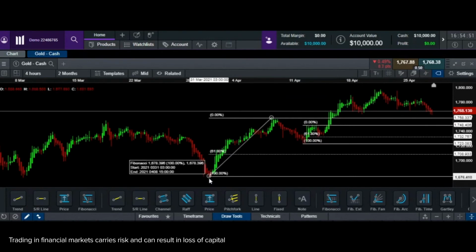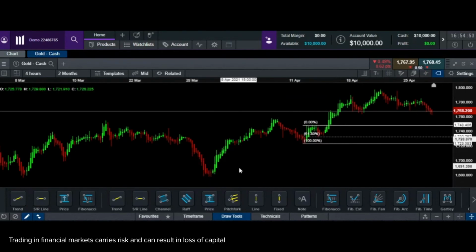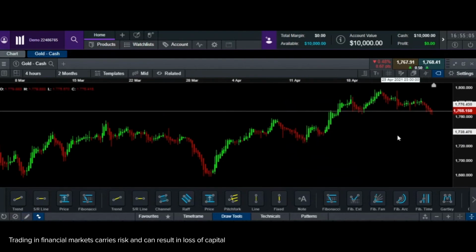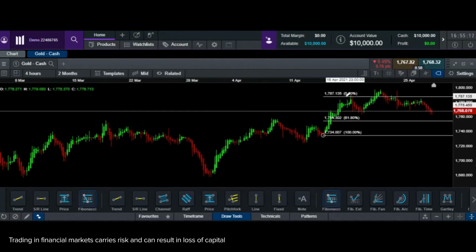So let me just close this so this does not get confusing. In this particular case, you see, and it's very small, it came down till 61.8 and it bounced back up. So this would have been a place where I would have bought. Now let's look at the next rally after that. The rally began from pretty much somewhere here and ended at this price.